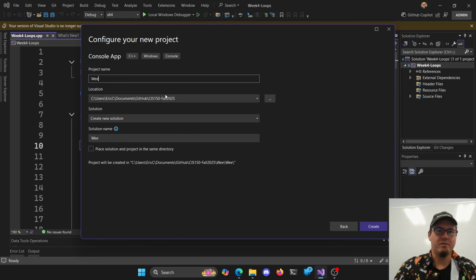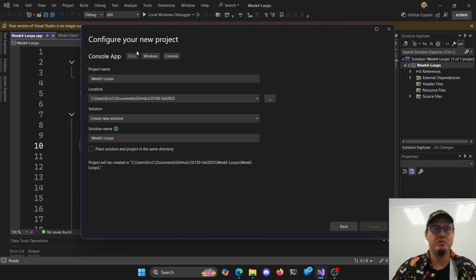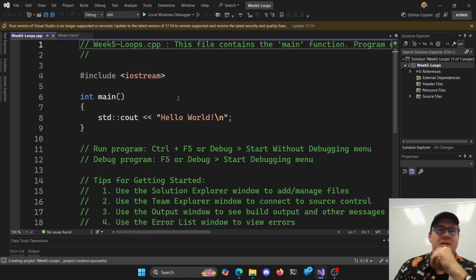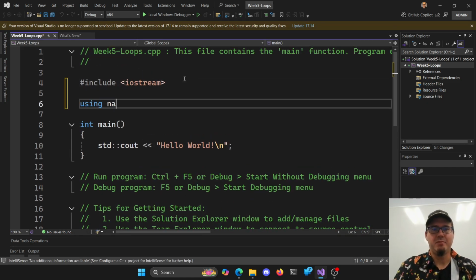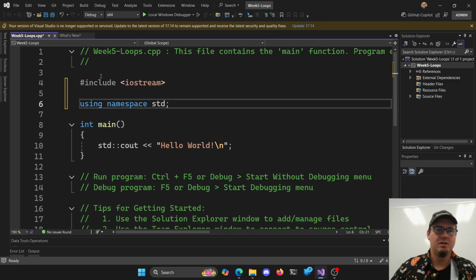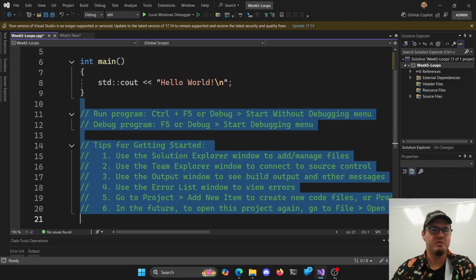So we start up a new project. This will be week 5 loops here. Make sure it's in my repository so we can commit and push. I'll add my namespace. And get rid of some of this garbage stuff here.